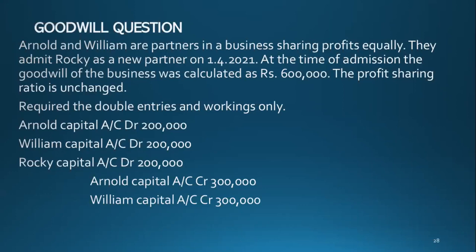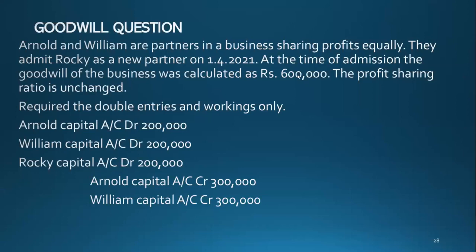Arnold capital account debit 200,000, William debit 200,000, Rocky debit 200,000. This is known as the new profit sharing ratio. You debited based on the new profit sharing ratio, and you credit using the old profit sharing ratio. The old ratio is 1:1 only, so 600,000 divided by 2 into 1. That's all.